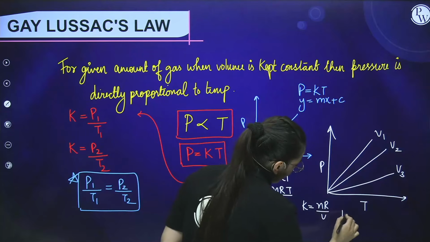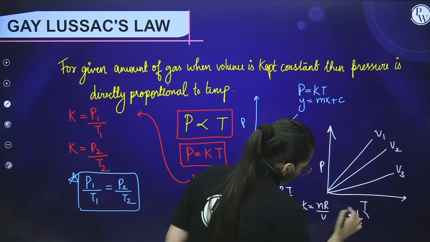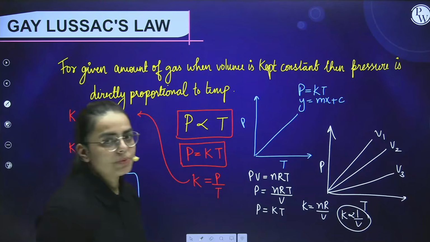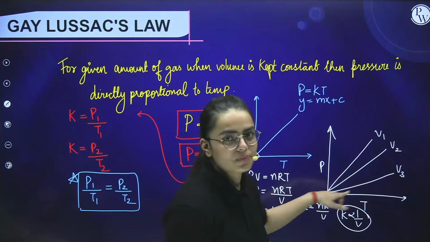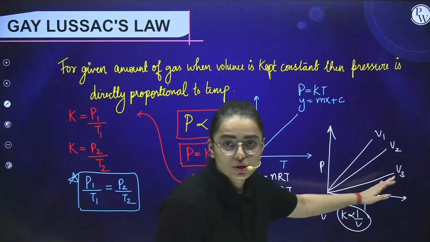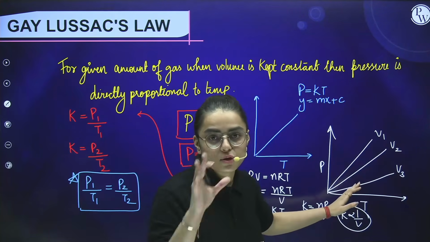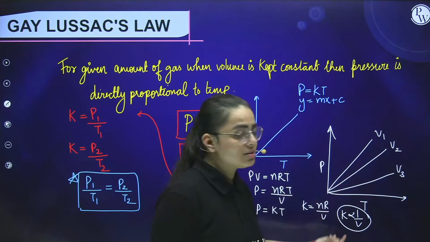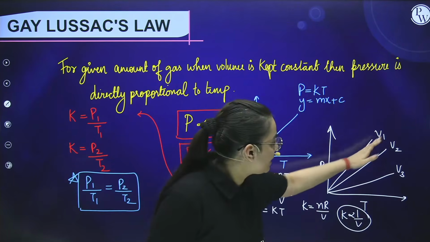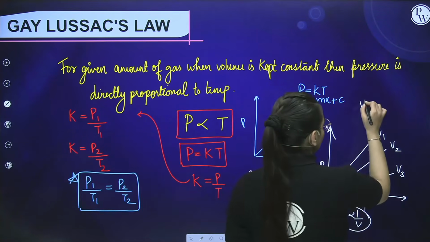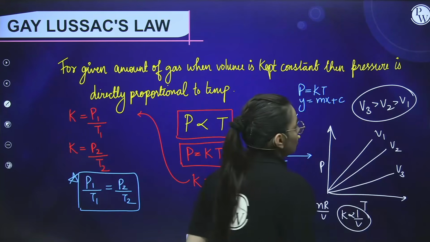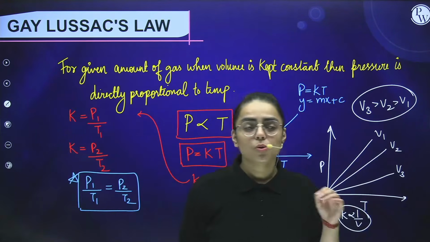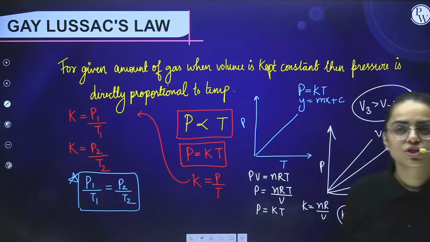Hence I can say that K is inversely proportional to volume. More the volume, less the slope. This will have more volume because the slope is less. When there is less slope, there is more volume. When there is more slope, less volume. So more volume will be V3, then V2, then V1. So these three laws have the most important questions on the graphs, which I have already covered here.